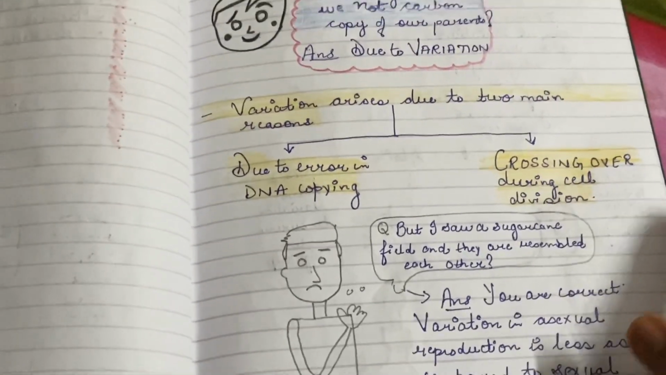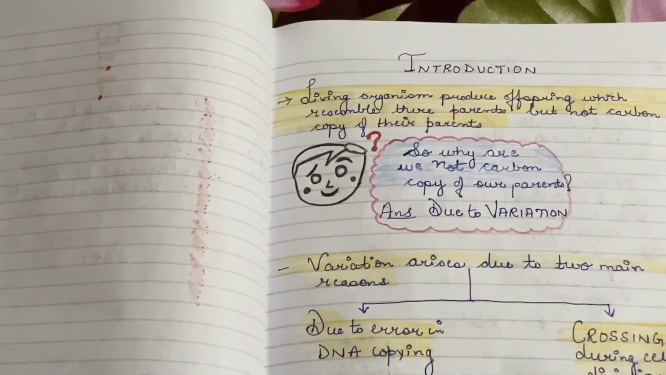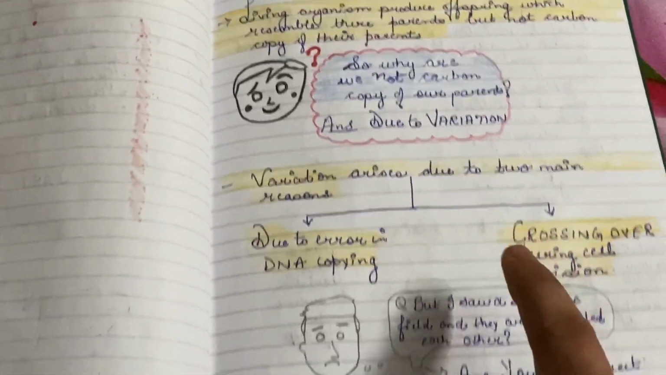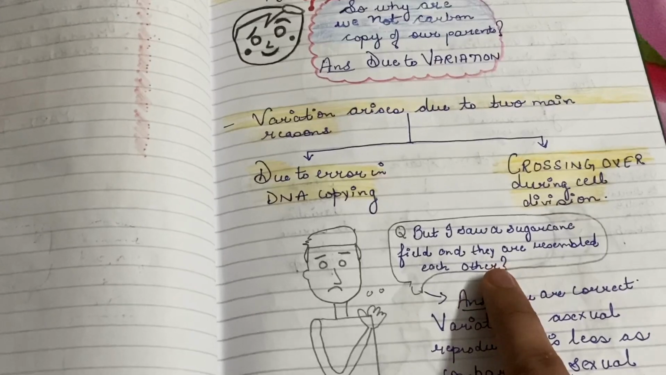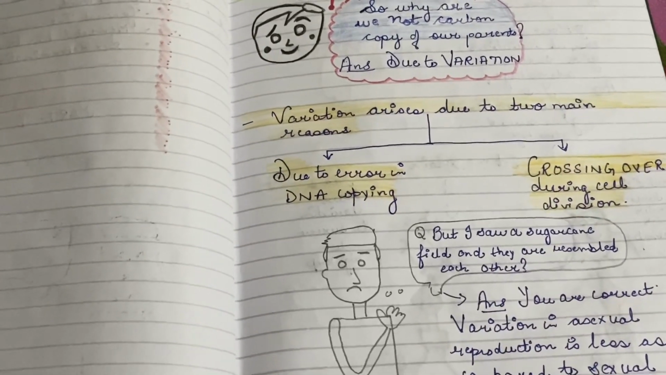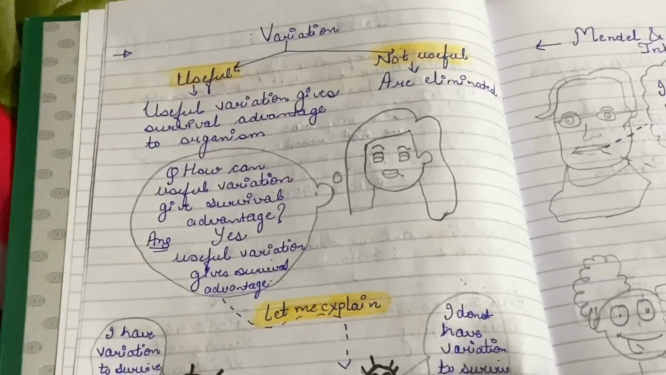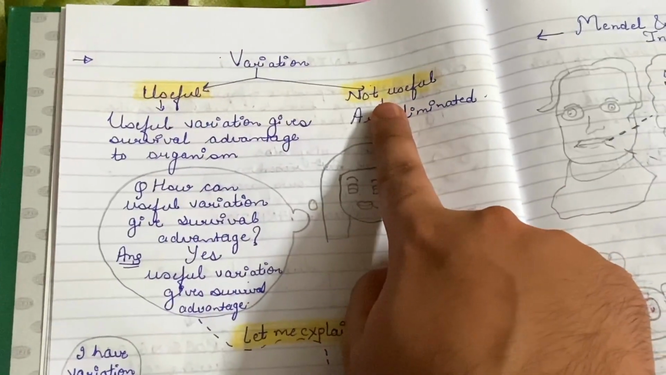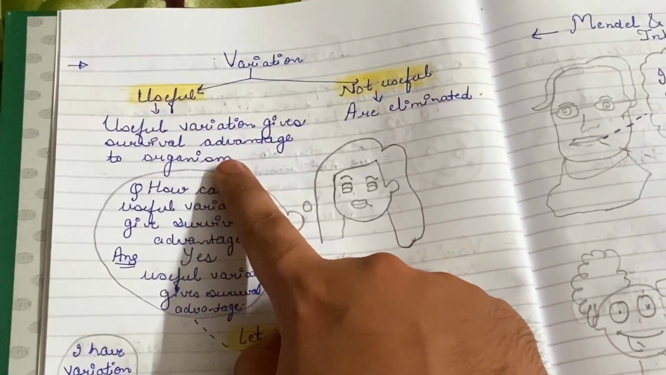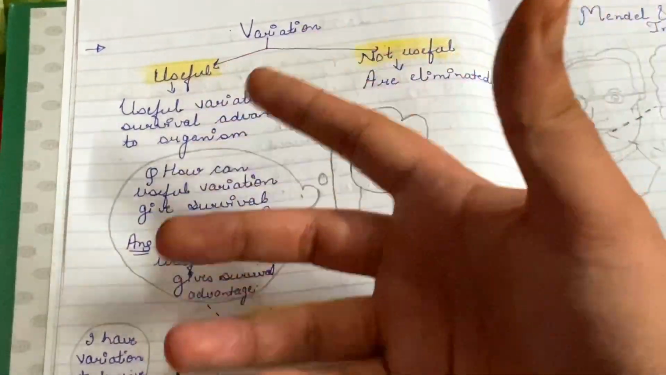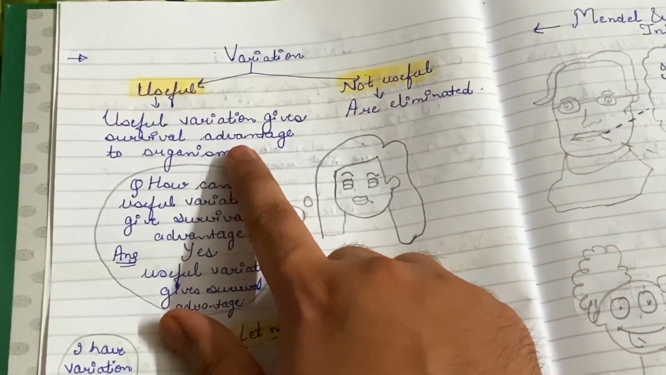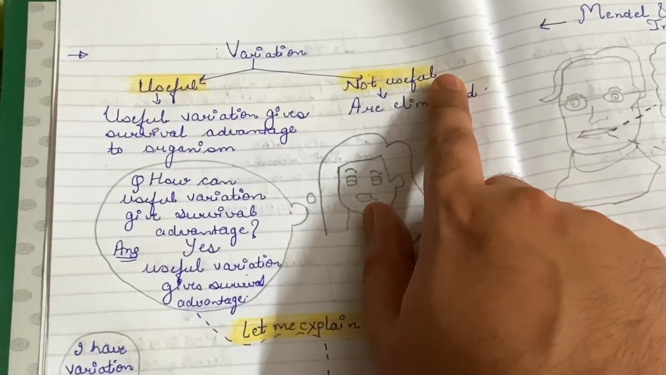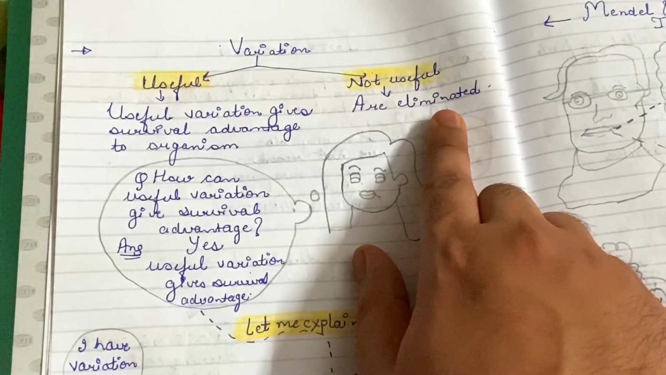So from this page we have made two conclusions: variation arises due to two reasons, and the variation in asexual reproduction is less as compared to sexual reproduction. Moving further, variations are of two types: useful variation and non-useful variation. Useful variations, or the variations which are good for the individual, give survival advantage to the organism, whereas non-useful variations are eliminated by nature.